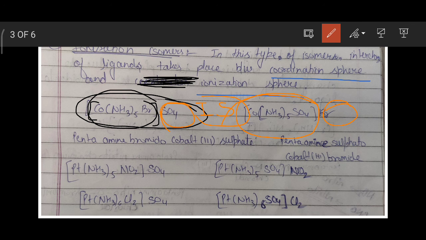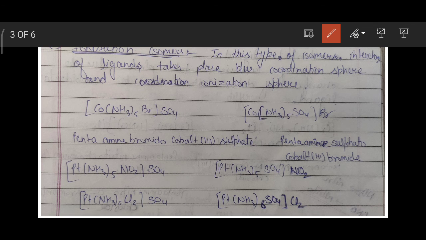Now we will study in detail. As you can see from this example and this example, Br is inside here, and here Br is outside. That means there is interchange of ligands between the coordination sphere and the ionization sphere. Such isomers are known as ionization isomers.